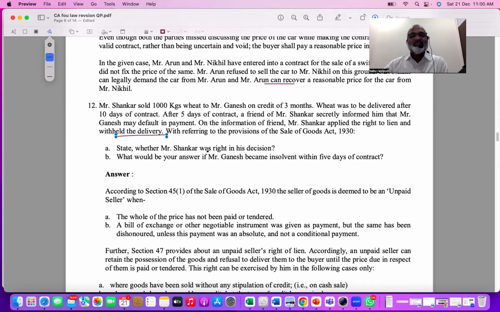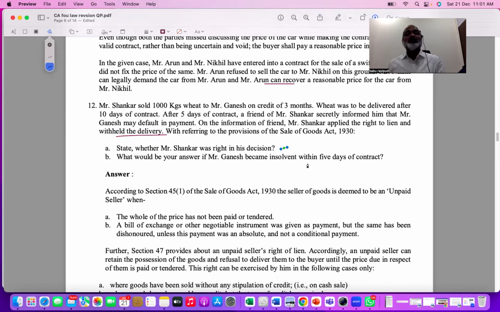First one is: state whether Mr. Shankar was right in his decision. What did Shankar do here? He exercised lien. Lien means retaining the goods. When will you exercise lien? If you go back to the rights of an unpaid seller, the 4th chapter in sale of goods, you have 3 rights of an unpaid seller. Who is an unpaid seller?